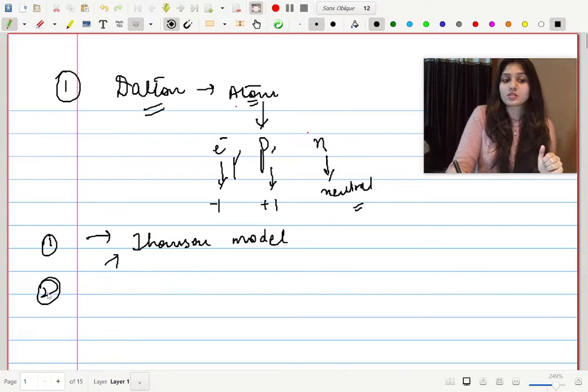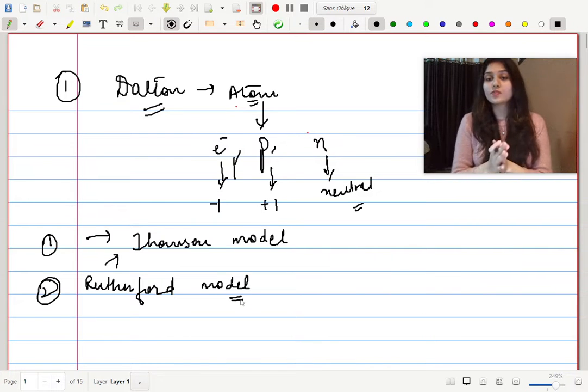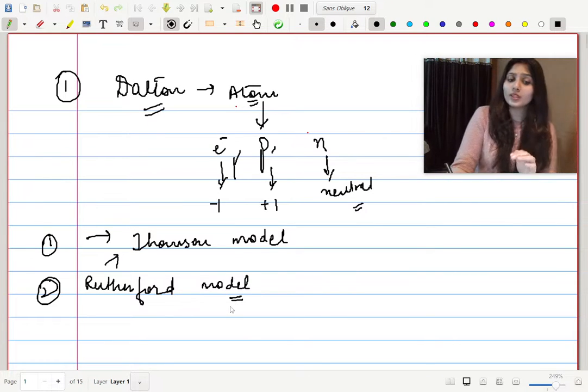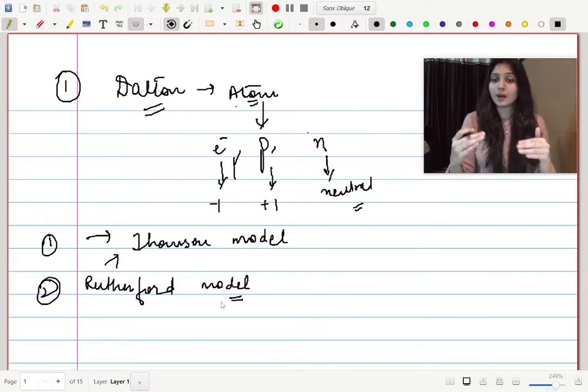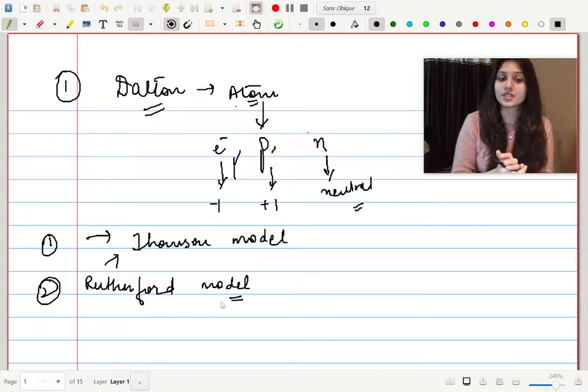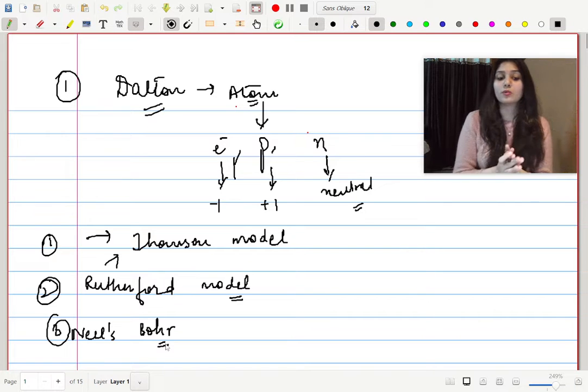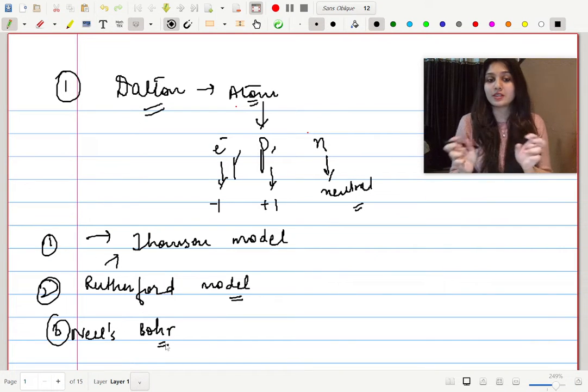The second one was the Rutherford model of an atom. The Rutherford model was partially correct. It gave a lot of right proofs and right things. It in fact compared the model of an atom to that of the universe. All the models of the atom which came after the Rutherford model were upgradations of it. After this, obviously, we'll be studying the Niels Bohr model of an atom, which was the first model of an atom which was actually taken seriously.